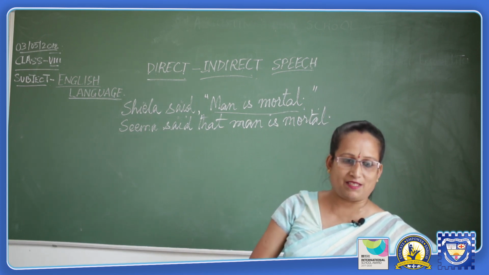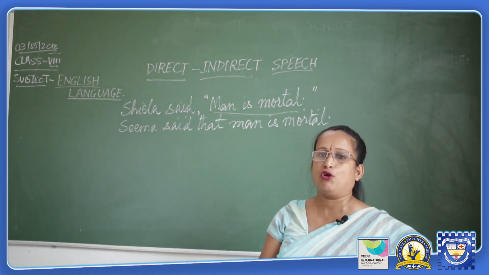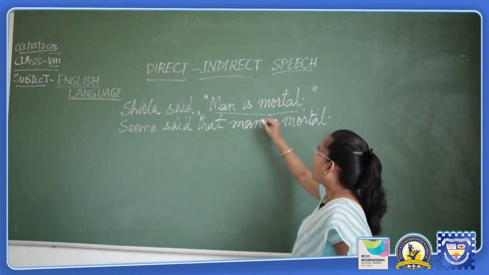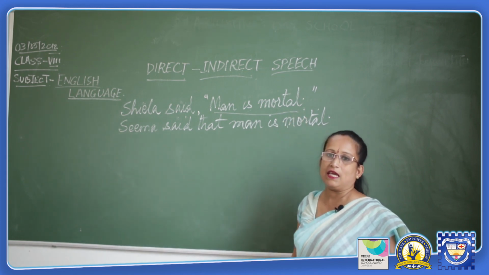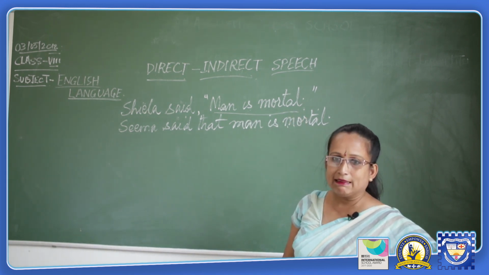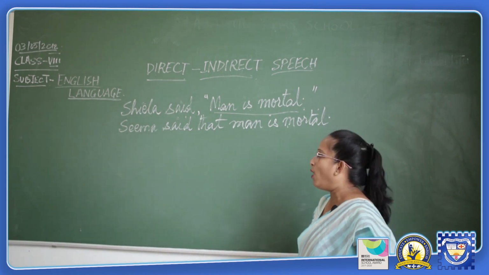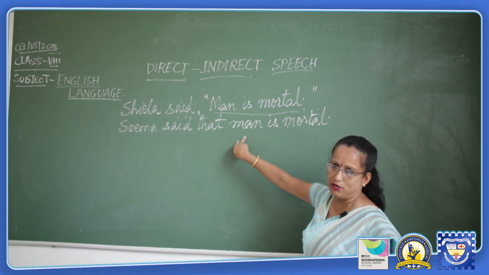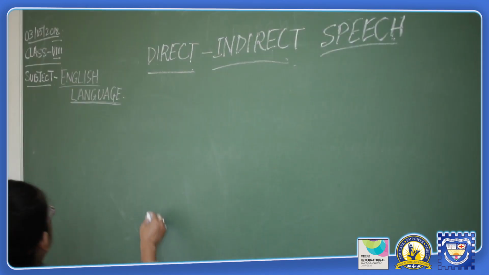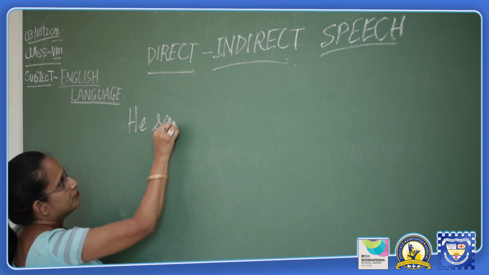So when we say something which is a universal truth, there is no change in the tense of the verb that is used in the sentence. This is the third law that has to be kept in mind while we are converting a direct speech into an indirect speech. Say, for example, he said,